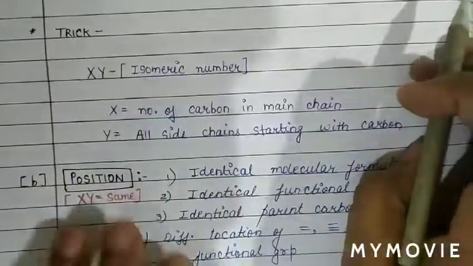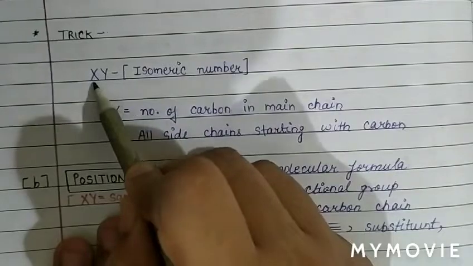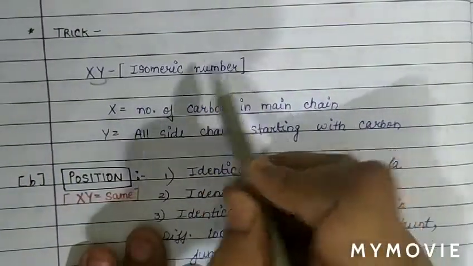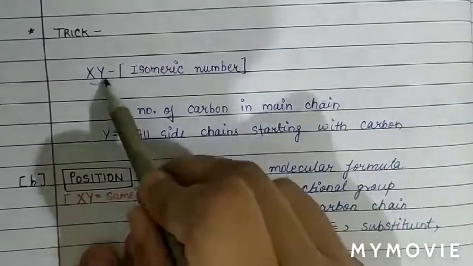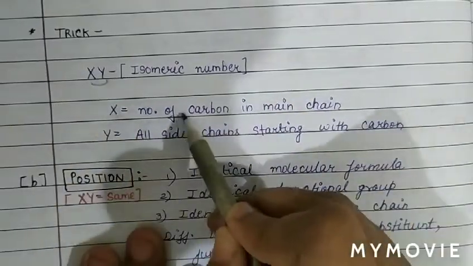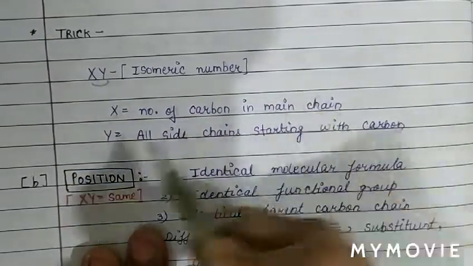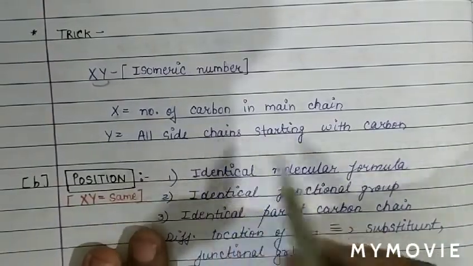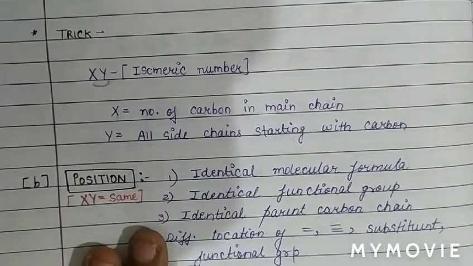We will find a number xy, which we call the isomeric number, where x is the number of carbons in the main chain, and y is all the side chains starting with carbon.